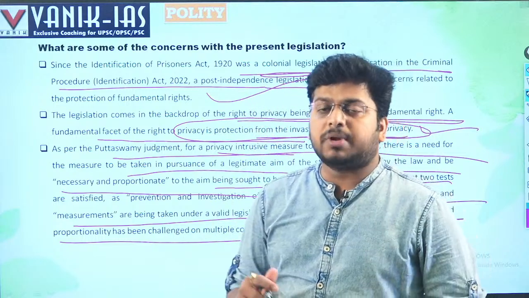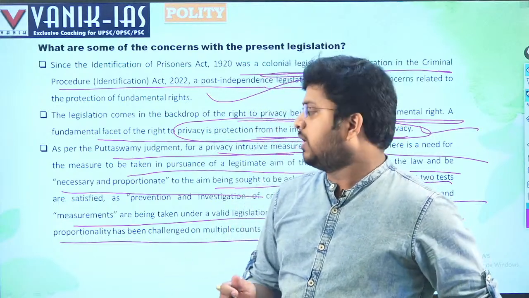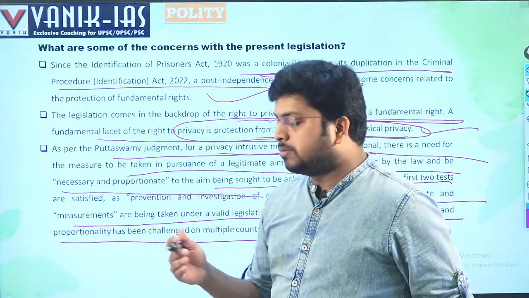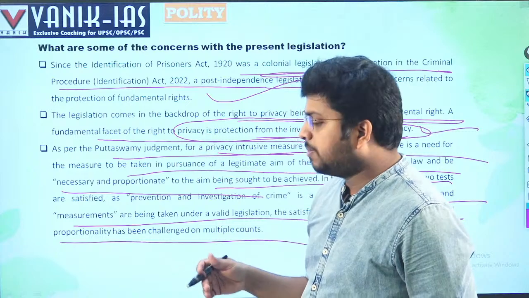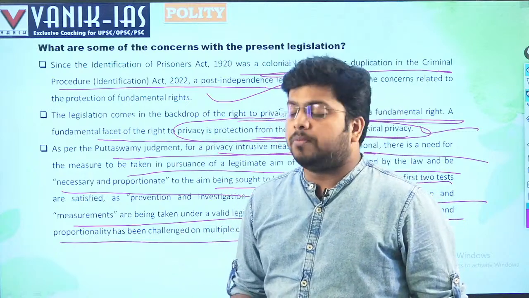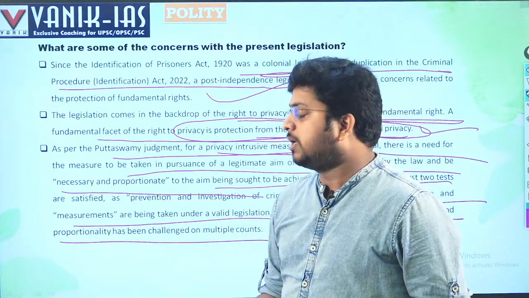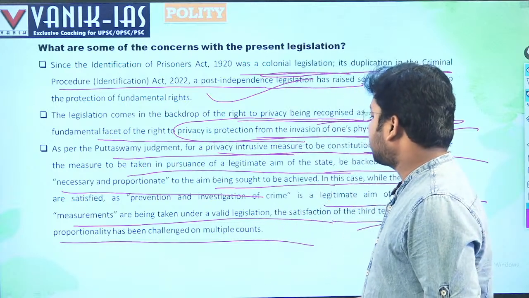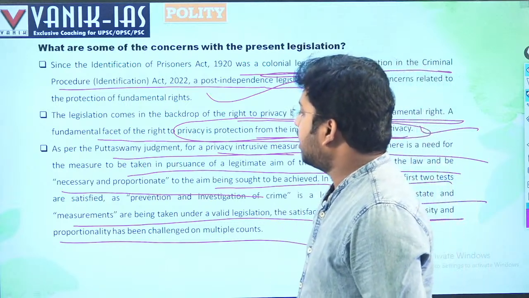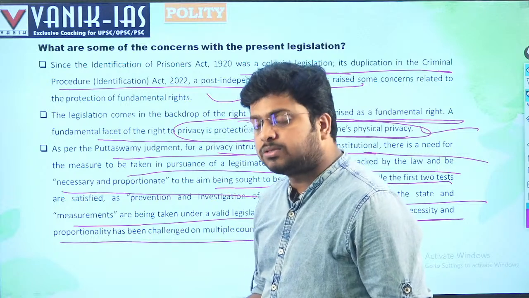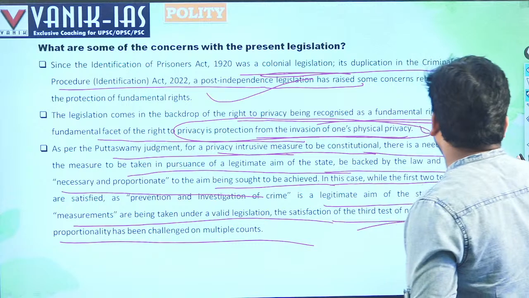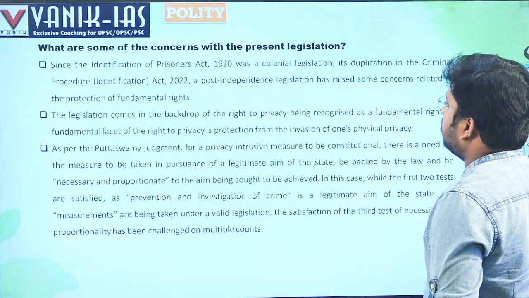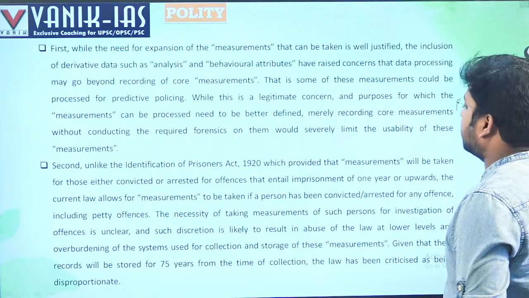We cannot make a watertight segregation and say that the right to privacy cannot be intruded upon by any other law, because for the larger purpose of society, for prevention and investigation of crime, law enforcement agencies have to use information like biometrics, photographs and palm prints. All these steps they can take.